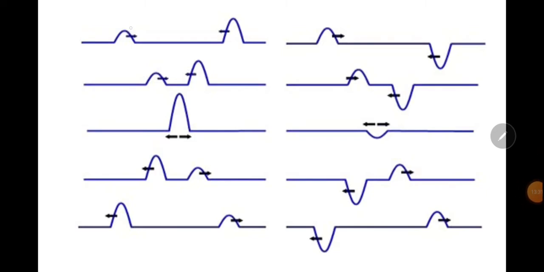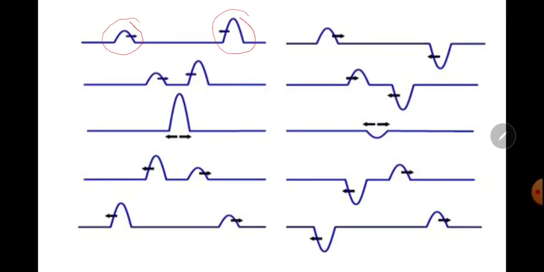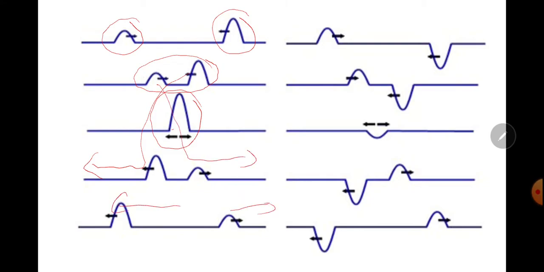Now this is the wave of smaller amplitude, this is the wave of larger amplitude. Here they will come close, here they will interact, so they will reinforce each other. After this the wave will reproduce itself, and this wave will also reproduce itself, traveling in the opposite direction.